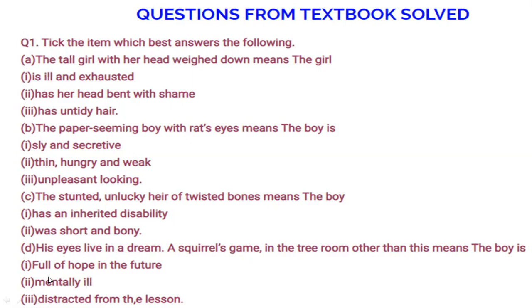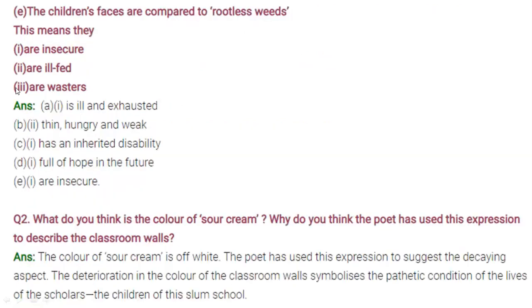His eyes live in a dream. So what do you mean by this? Full of hope in the future, or mentally ill, or distracted from the lesson? No, he is full of hope in the future. So all these answers are given. The children's faces are compared to rootless weeds. Why rootless weeds? Because they are insecure, that's why. And now come to the answer questions.